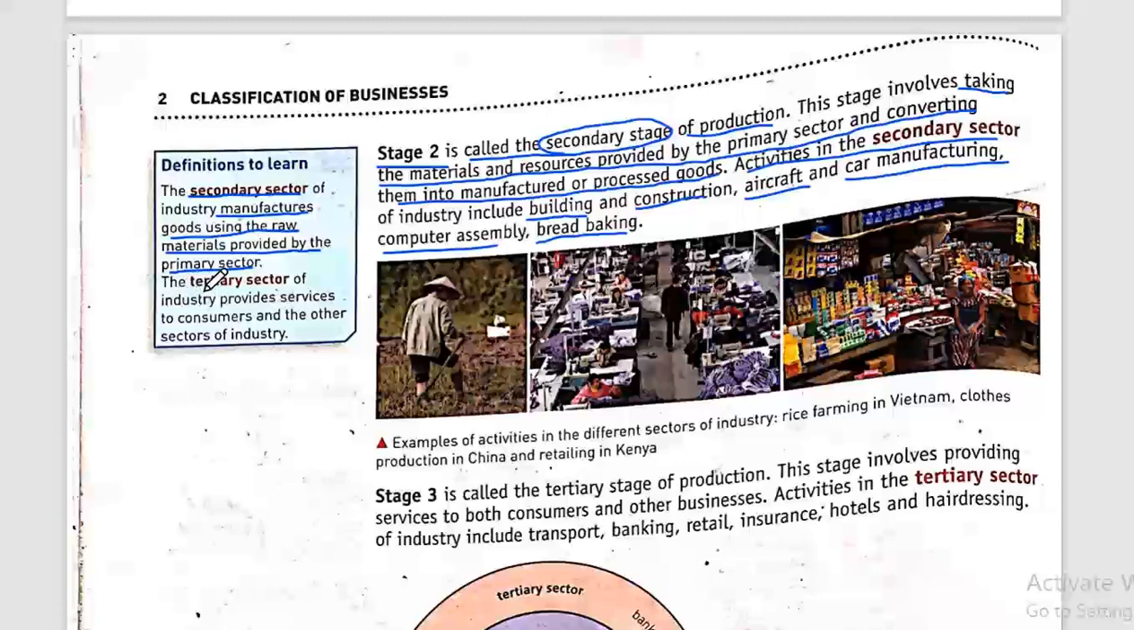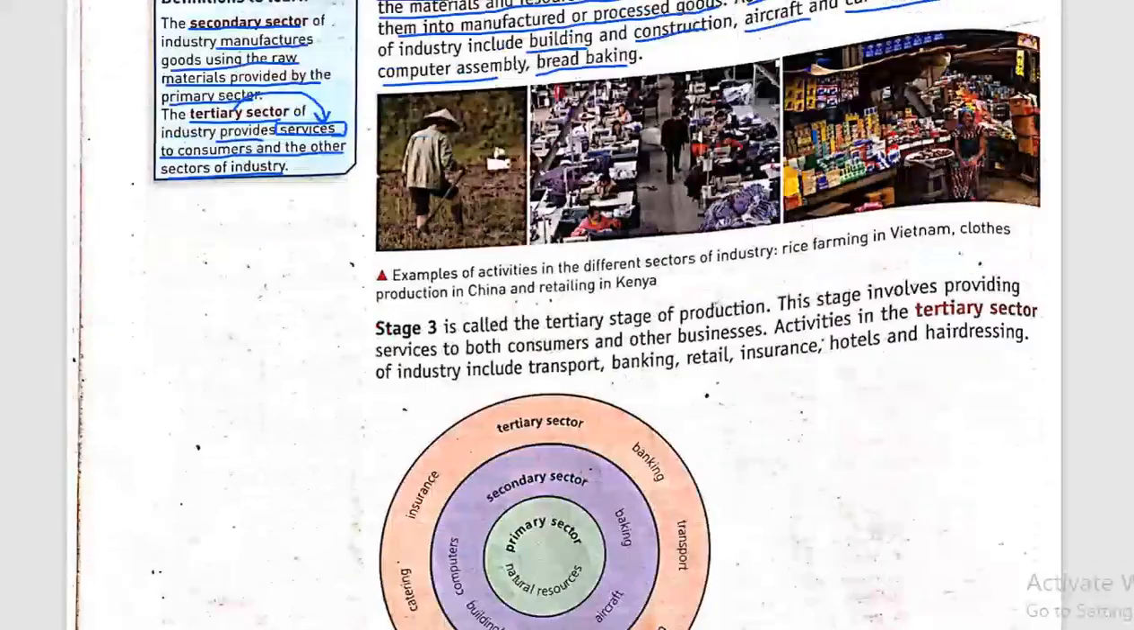And the third and the final sector, or the final stage, is the tertiary sector. The tertiary sector industry provides services. So we have to focus on the word services, because we have to link the word tertiary to services. It provides services to consumers and the other sectors of the industry. So the tertiary sector has direct contact with the customer. They provide services for the customer as well.